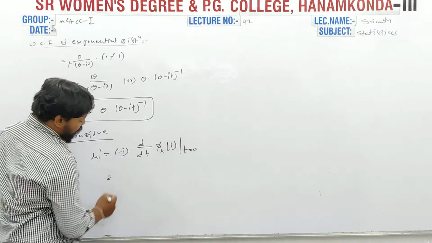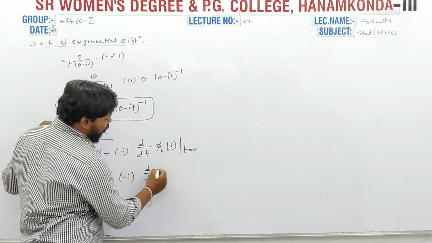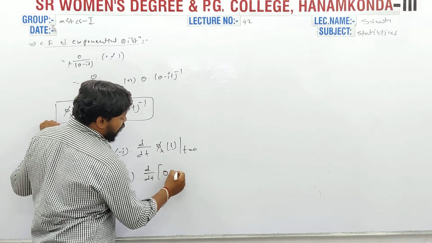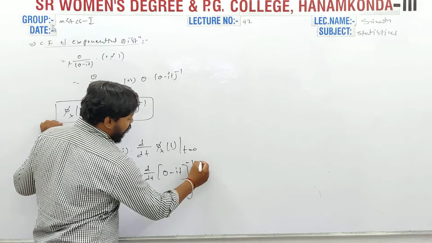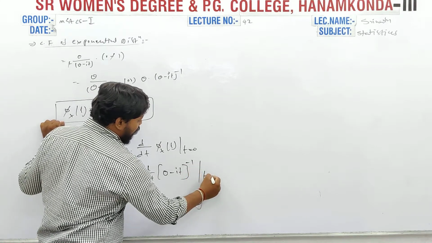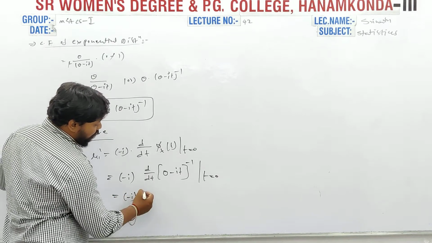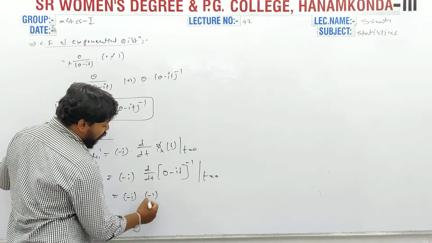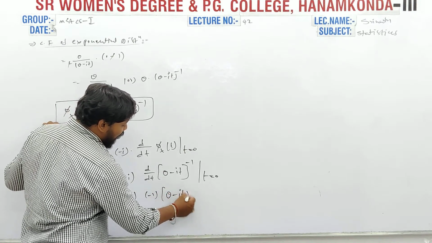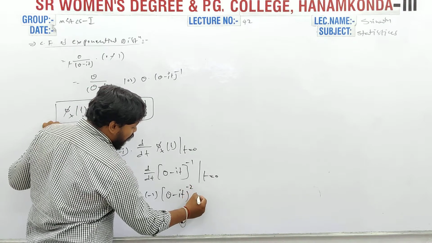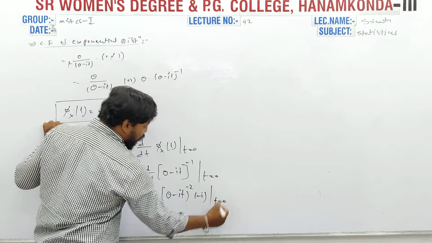Here minus i d by dt of (theta minus it) power minus 1 at t equal to 0. Minus i, and the derivative gives minus 1 theta into (theta minus it) power minus 2, and also times minus i, at t equal to 0.